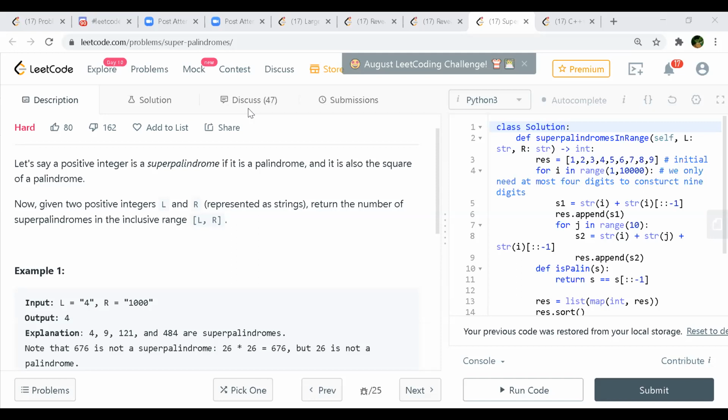So this way we will be running a lot less. The for loop will be for a lot fewer numbers as compared to running from L to R and then taking the square root.